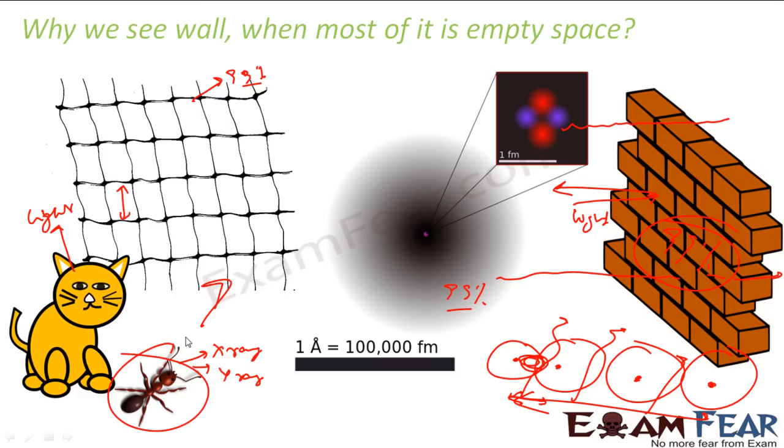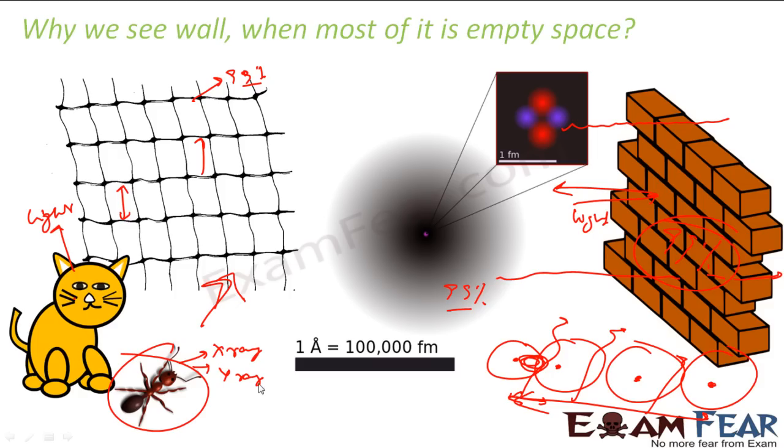Please understand, this is a very critical concept. A lot of people think this won't come in the examination, but you should understand why, when I say that 99% of the space is empty, the wall has 99% empty space in front of you, but you see the wall, the light comes back. This is the reason. It's like a net. Light is like a cat.